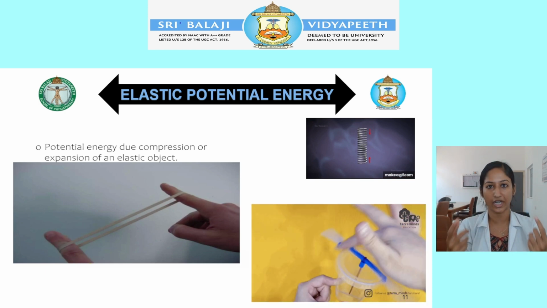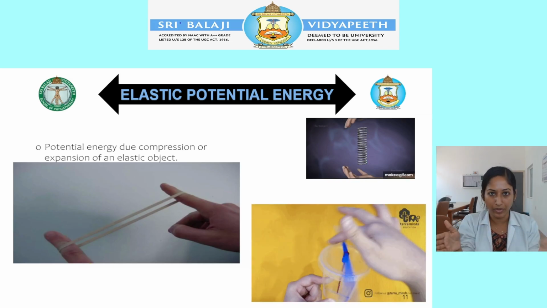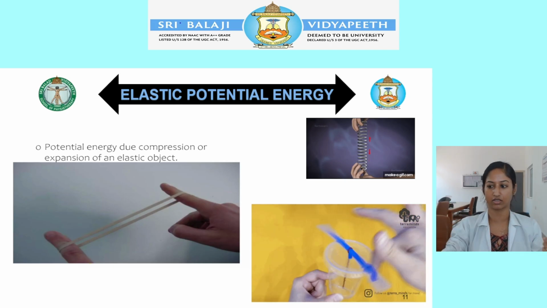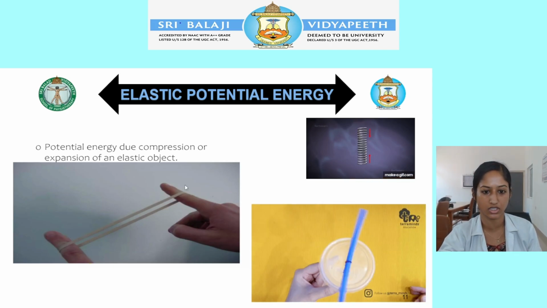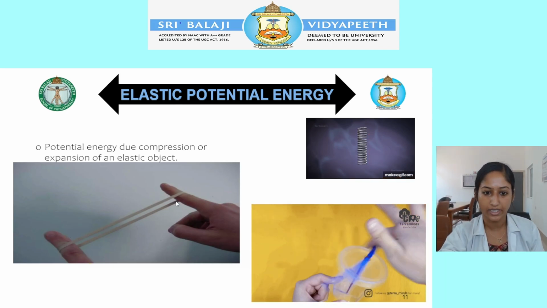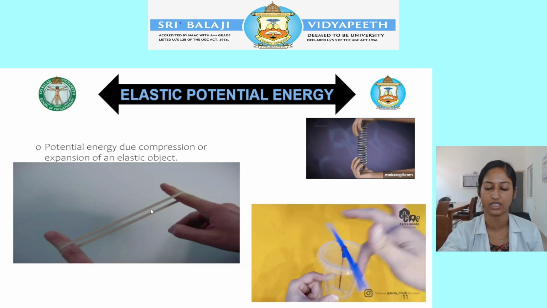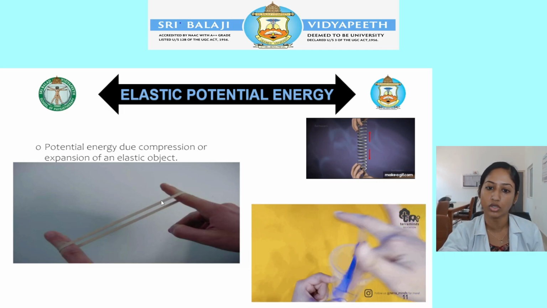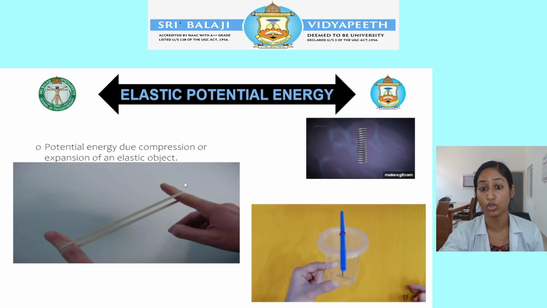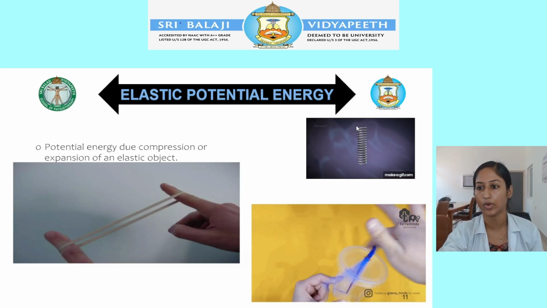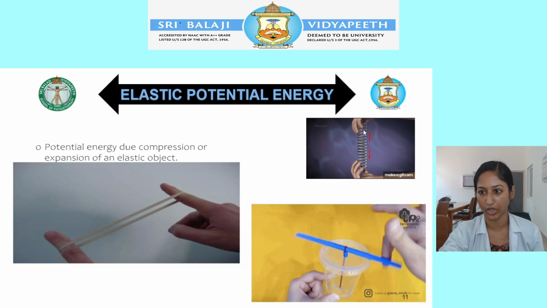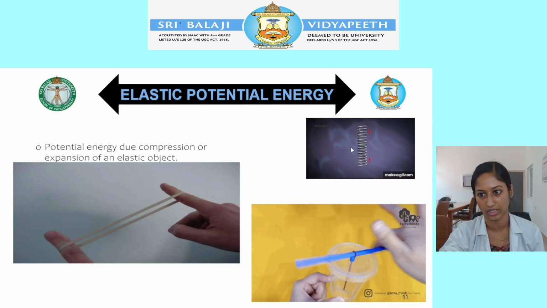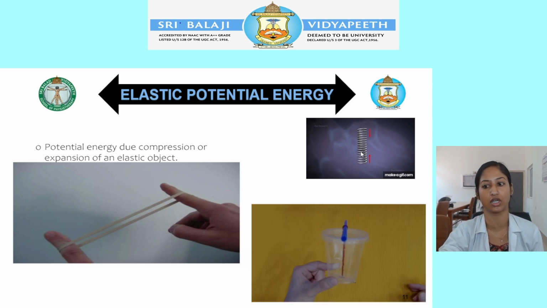Once you let go, it is going to snap off. So it begins to move. That movement is kinetic energy. When you are stretching this rubber band, it has potential energy because of the stored energy. When you let go, it is going to come out. And another example is this spring. When you expand the spring, it has potential energy due to its position. If you let go, it is going to come back to its original position.